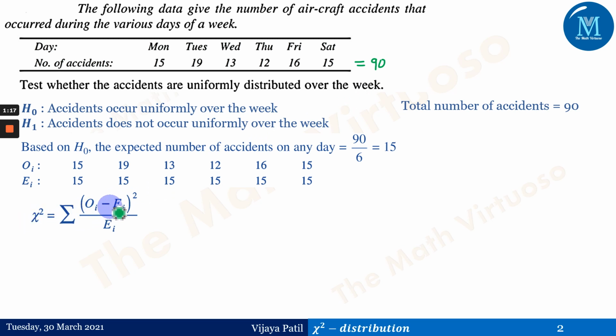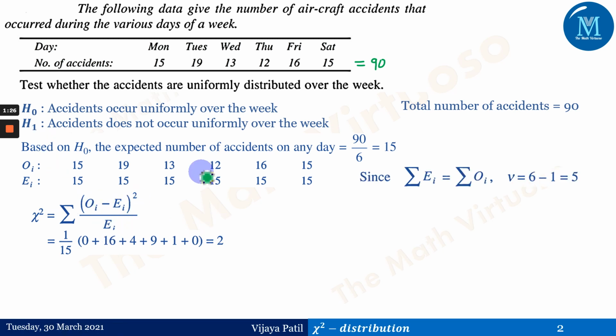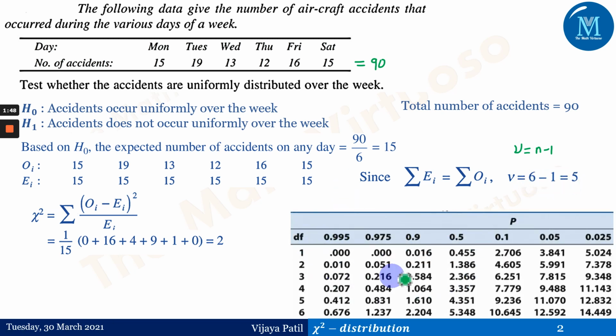So this chi-square is the summation of (OI minus EI) the square upon EI. Therefore, it will give us chi-square equals 2, just by the same (OI minus EI) the square upon EI. Therefore, since summation of EI is equal to summation of OI, the nu in this case is n minus 1. So nu, the number of degrees of freedom, is n minus 1. That is total number of observations minus 1, that is 6 minus 1 is equal to 5. And therefore by the table here at 5% LOS, and with nu equal to 5, we'll be getting this as